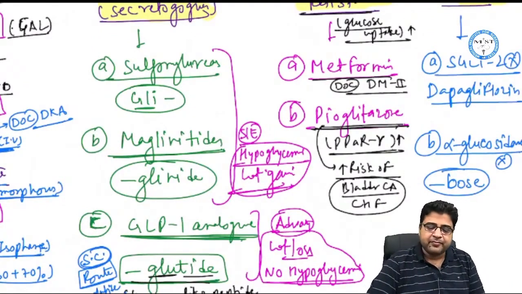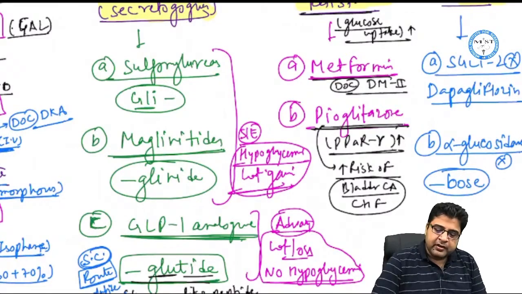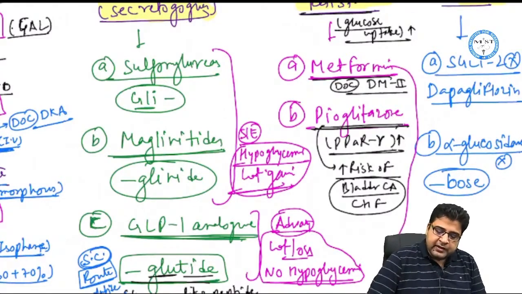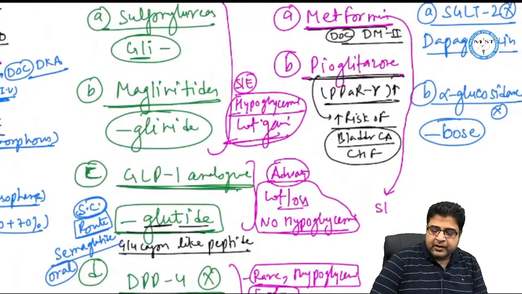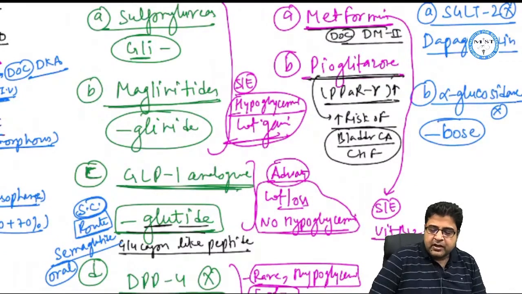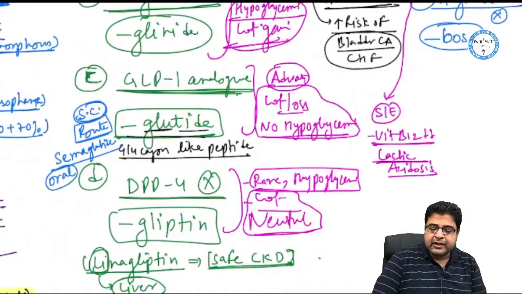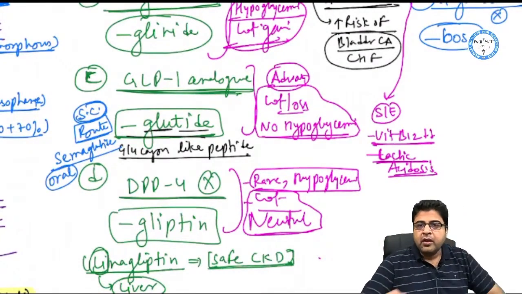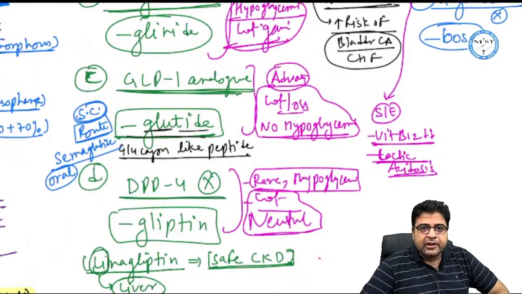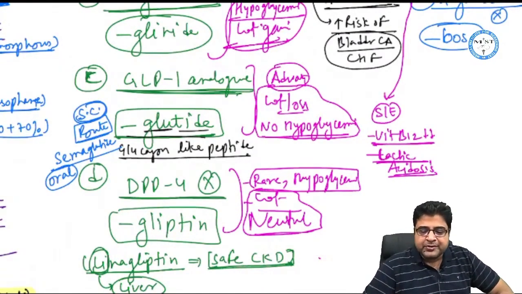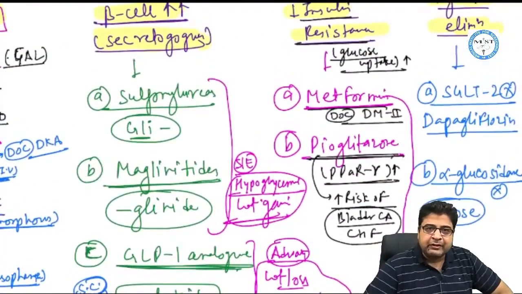cancer and CHF. And metformin is a drug that can lead to two important side effects. It can result in vitamin B12 deficiency, and it can also cause lactic acidosis. So two important side effects of metformin are vitamin B12 deficiency, which can result in megaloblastic anemia, and lactic acidosis. So this is about the drugs which can reduce insulin resistance.